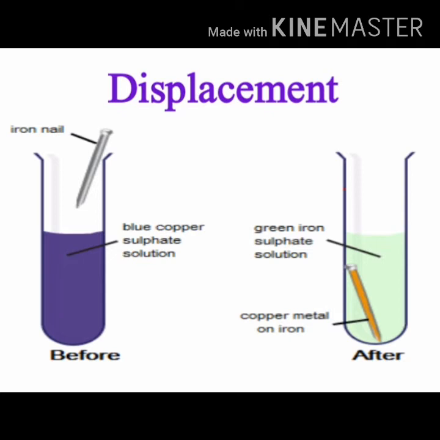So when we add iron to copper sulfate solution, we get copper and iron sulfate. So in a displacement reaction, one substance pushes out another substance and takes its place.